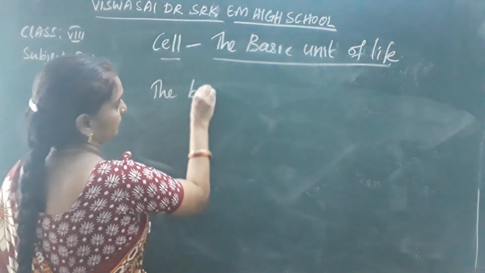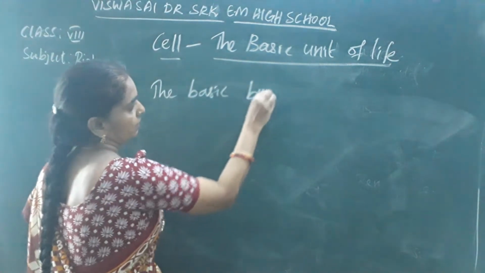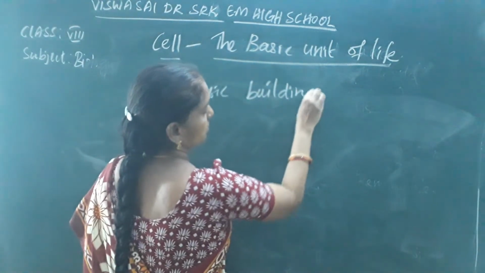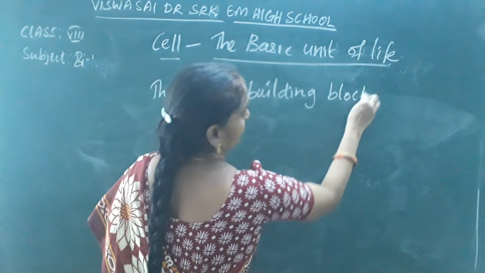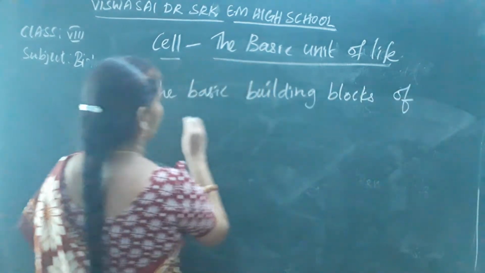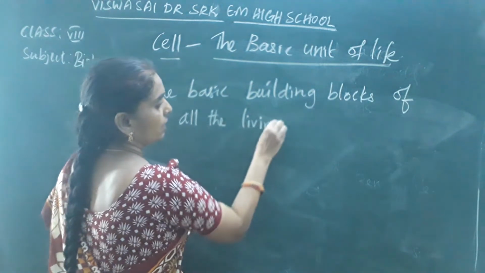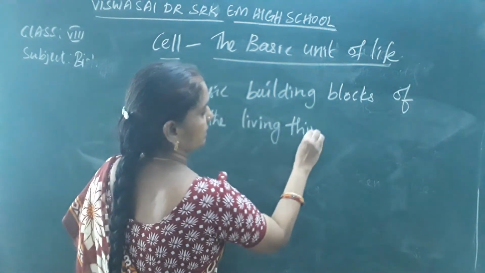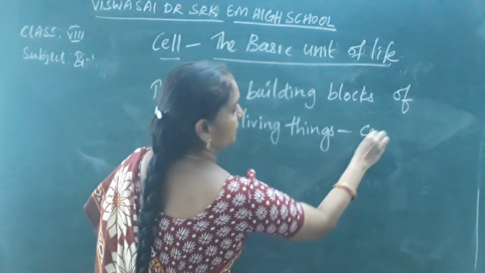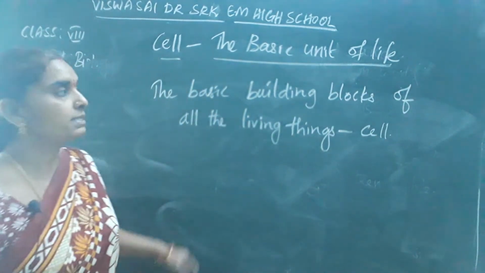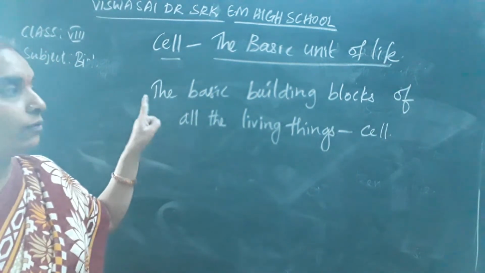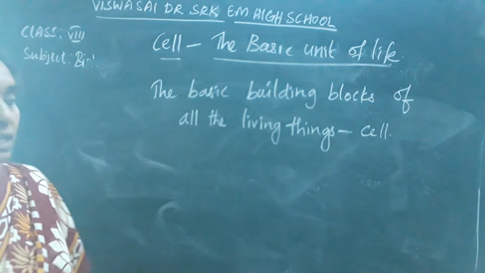The basic building blocks of all the living things is the cell. Cell is the basic building block of all the living things.